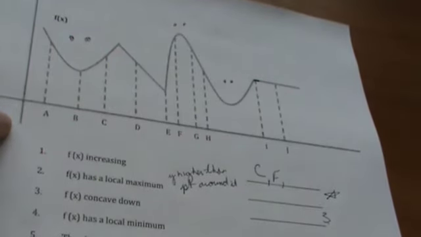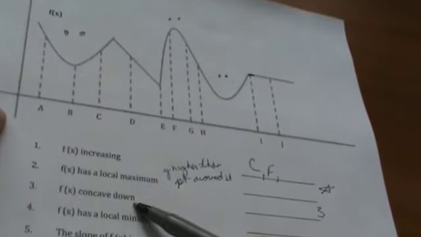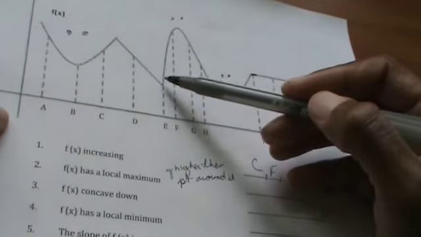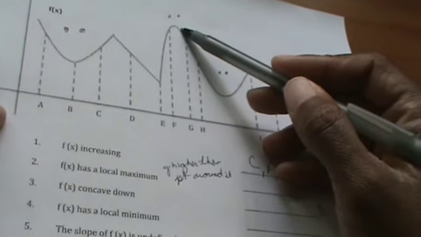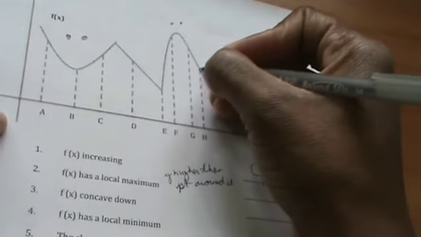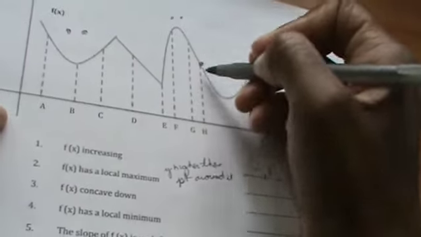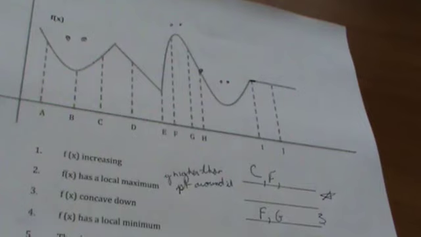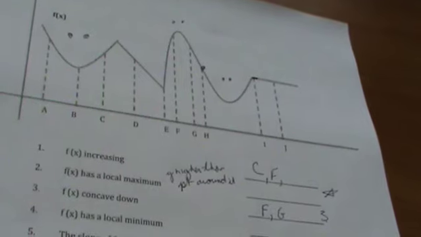Okay, so I can see that my function is frowning through F and through G. I don't want to pick H because it seems that right at H we go from a frown to a smile. So I can say through F and through G. Those are points where my function seems to be frowning or concave down.